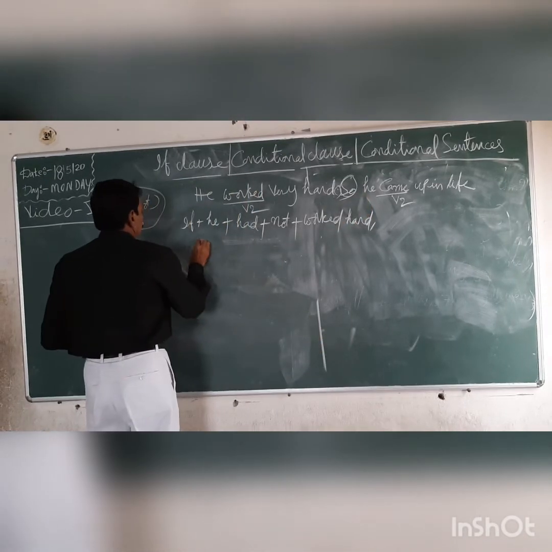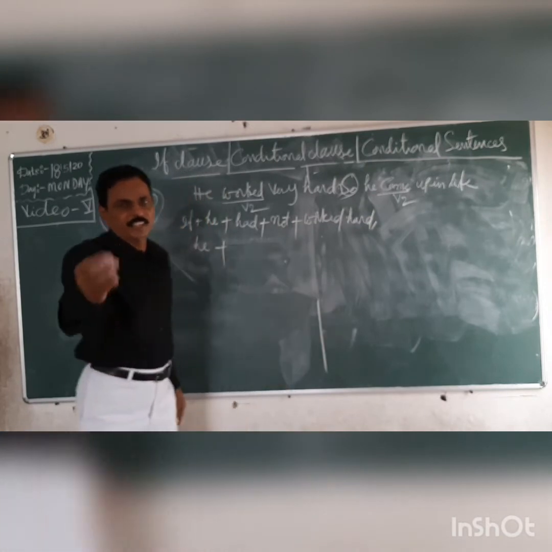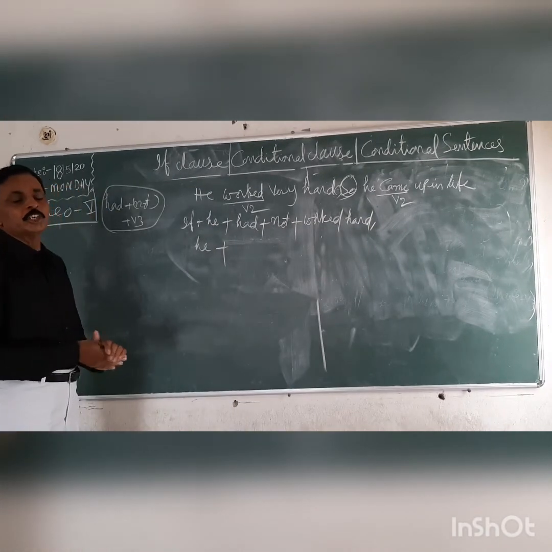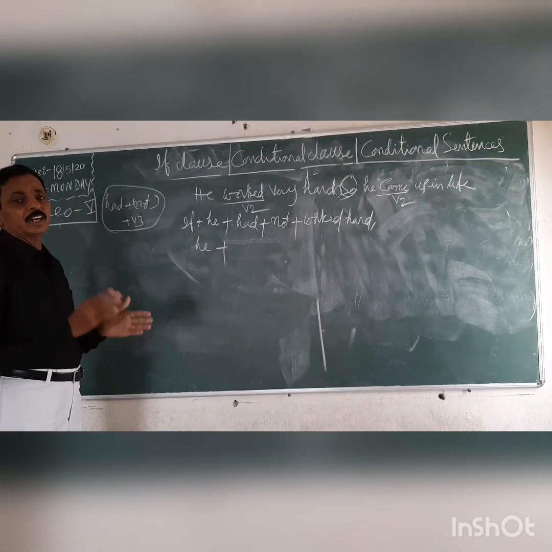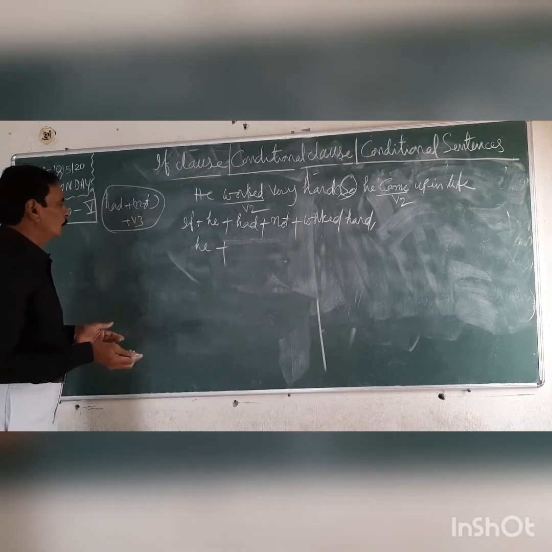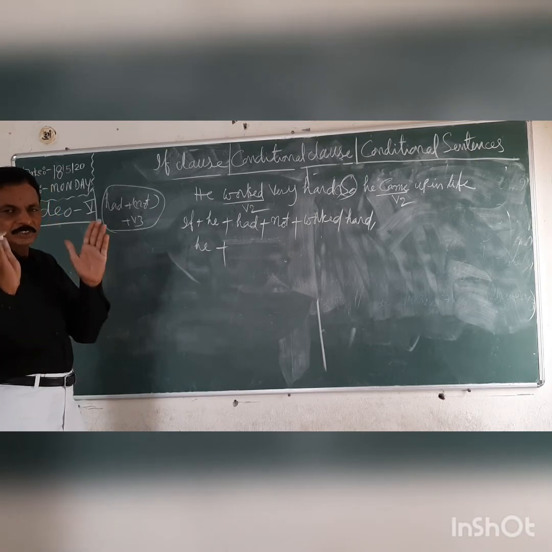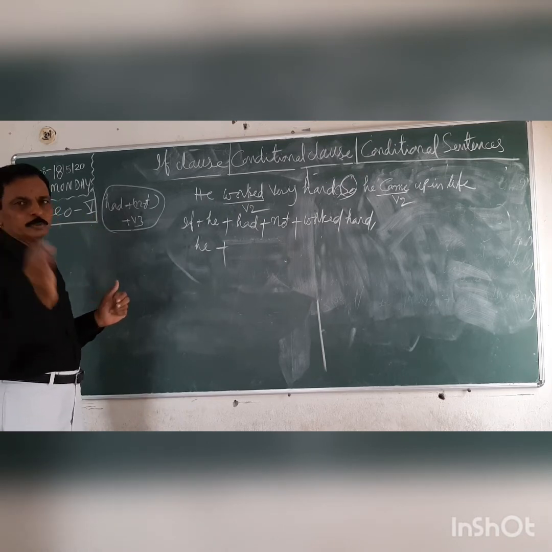Next, what is there? You can write here also, no problem. Next, what is there? Came. This came should be changed into what structure? Conditional perfect tense. Structure also I gave you: could, would, might, plus not, plus have plus V3. That structure you have to remember. Otherwise, your answer will be wrong.